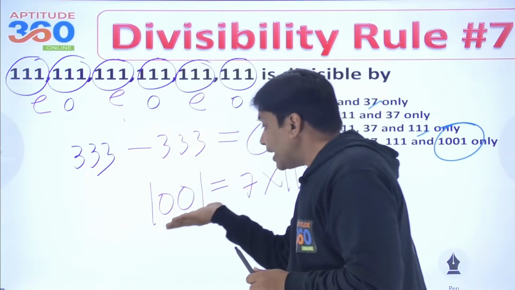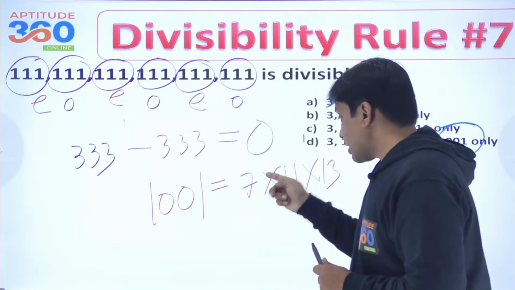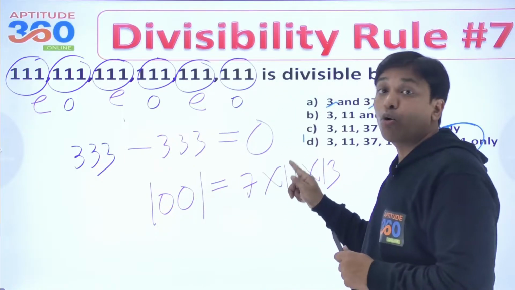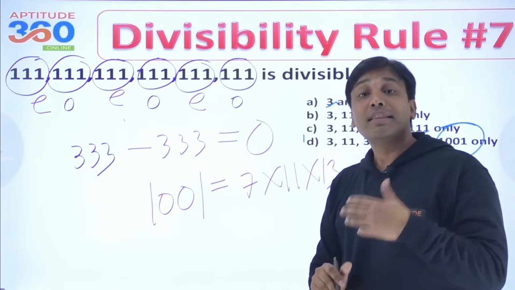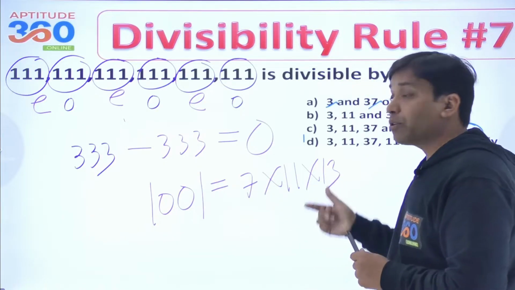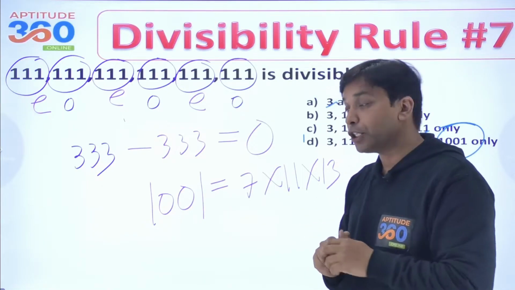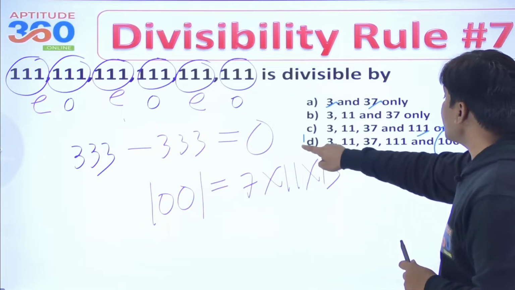और अगर कोई भी नंबर 1001 से डिवाइड हो गया तो 7 से भी होगा, 11 से भी होगा, 13 से भी हो गया. That is how we developed the divisibility rule of 7 and 13. I hope you remember things. You have gone through that video. Now, so what should be the option?